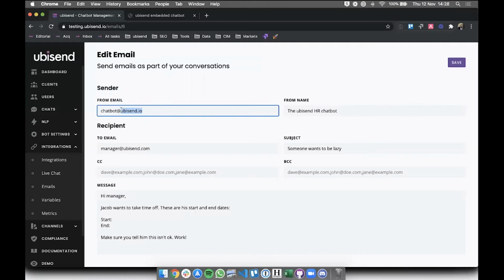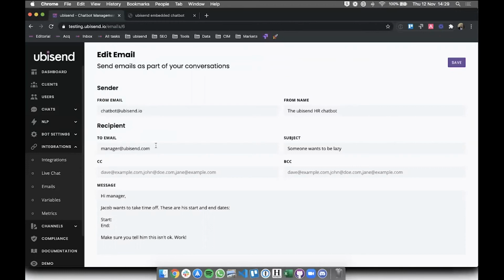This part of the from email has to be the same as this part of the URL that your platform is on. This is simply because the email is being sent from the platform. However, to answer this person's question, the to email can absolutely be anything.